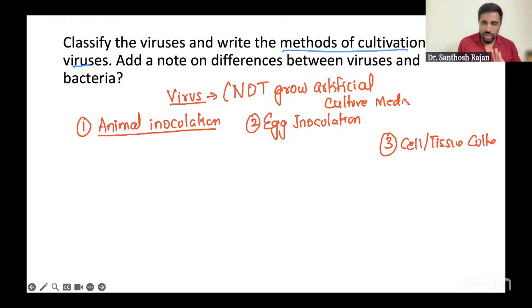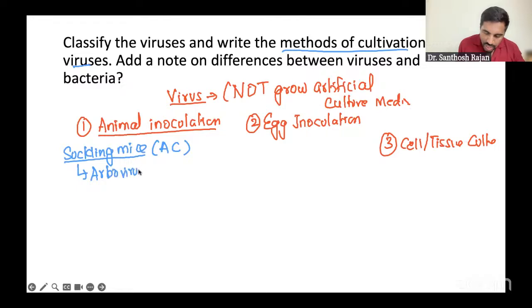Commonly, we are not using it much nowadays. One thing is suckling mice, the small baby mice, but to grow only two viruses. You remember suckling mice, they like to live in AC. So A for which are the viruses? Arbovirus number one, and the other one is Coxsackie virus.